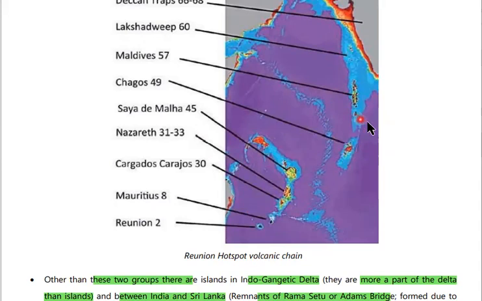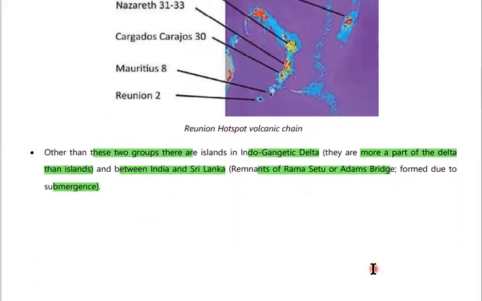The Maldives and Lakshadweep are separated by the 8-degree channel, and apart from this, there are the islands related to Africa, including Mauritius, Reunion, and all these Chagos Islands. Other than these two groups of islands, the Andaman Nicobar and the Lakshadweep, there are also the Indo-Gangetic Delta islands.